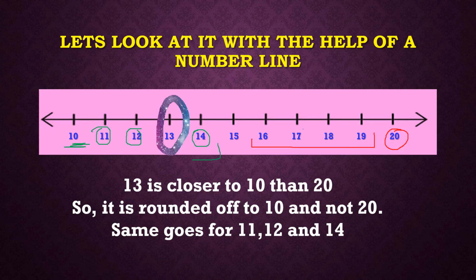So what we have guessed till now is that this area which is to the left side of 15, that is 11, 12, 13 and 14, they are always rounded to the lower value, and 16, 17, 18 and 19, this area, they are always rounded off to the higher value, which is 20.